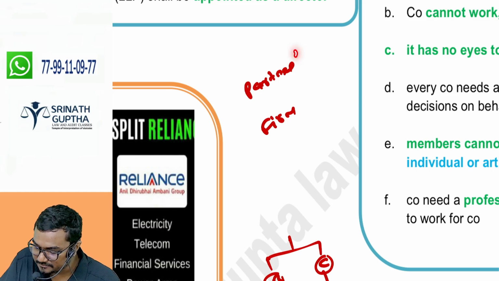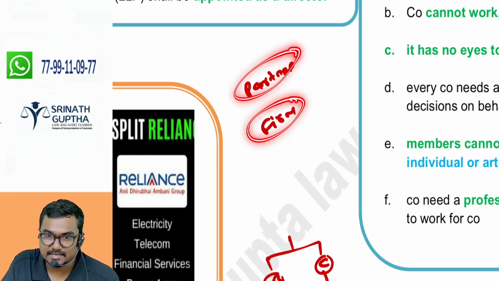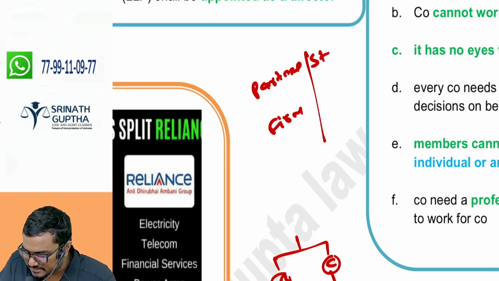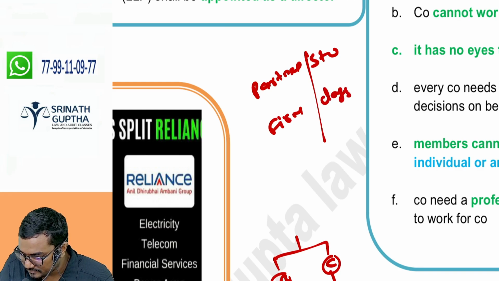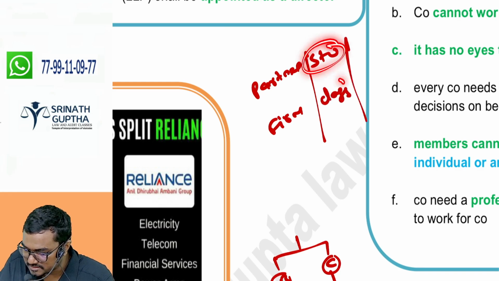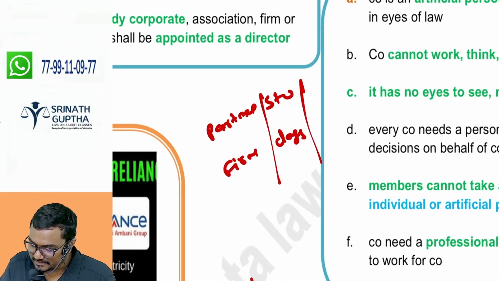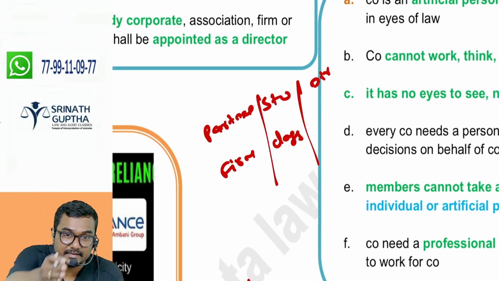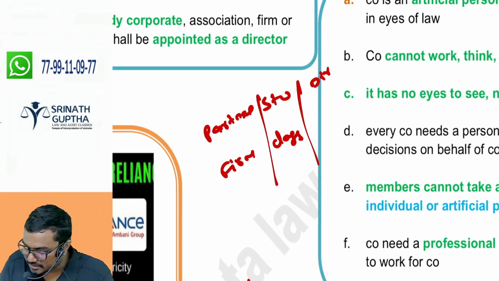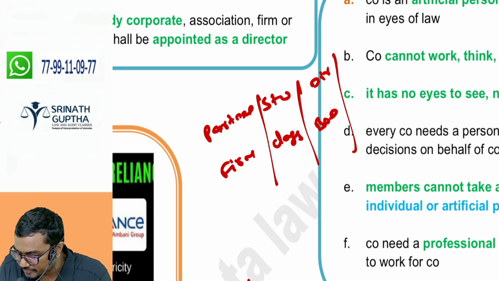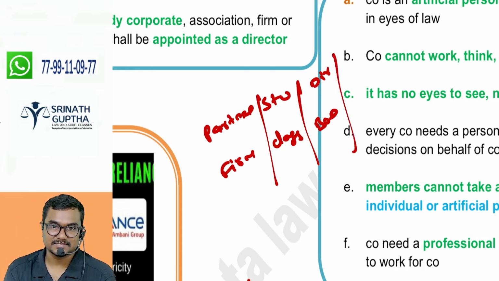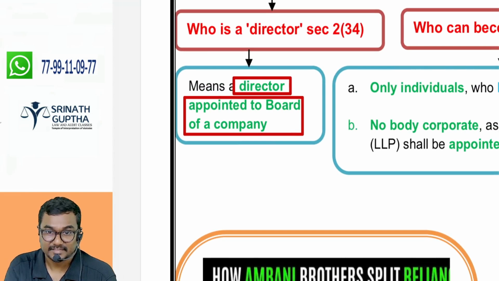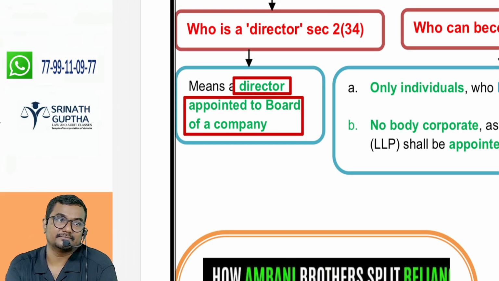Individually called a partner, collectively called the firm. What is the difference between a student and a class? Individually, student; all together, class. In the same way, individually we say director, director, director; all together we say board, or board of directors. Director means a director appointed to the BOD of the company.